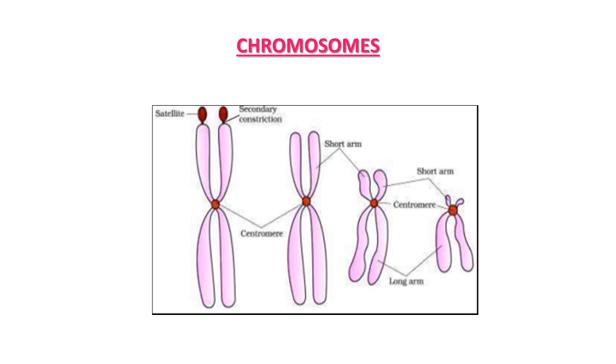Sometimes a few chromosomes have a non-staining secondary constriction at a constant location, and this gives the appearance of a small fragment, which is called a satellite. In this figure you can also see this structure, the satellite, clearly observed. Observe the two arms and the centrally located centromere. Centromere is observed in all types of chromosomes. On the basis of its location, they are classified into mainly four types.